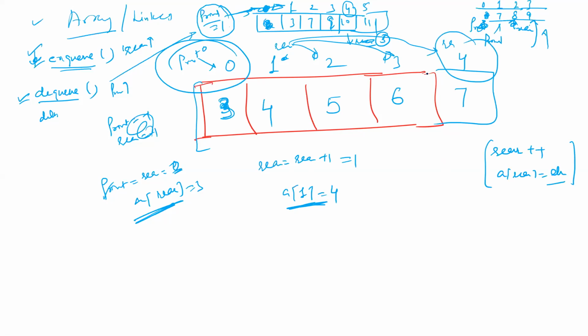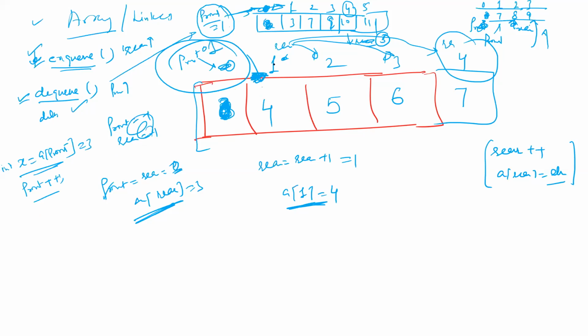What will happen next? Let us suppose I am writing delete q. So what will delete q do? It will increase the value of front by 1. Let us suppose x is equal to A of front. This value I require during deletion. So 3 will be given to some integer variable x. Then I say front plus plus. Front should be incremented. So this value is given to the x variable and front will now become equal to 1. Front will point to 1.